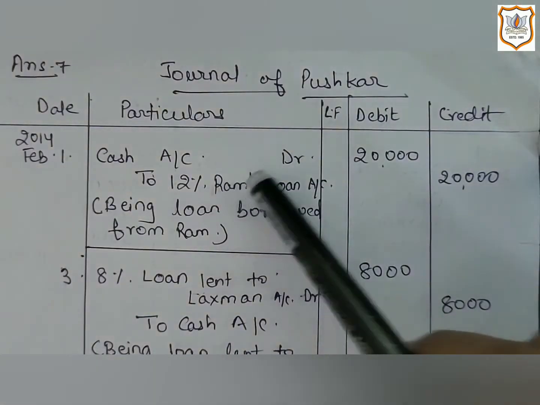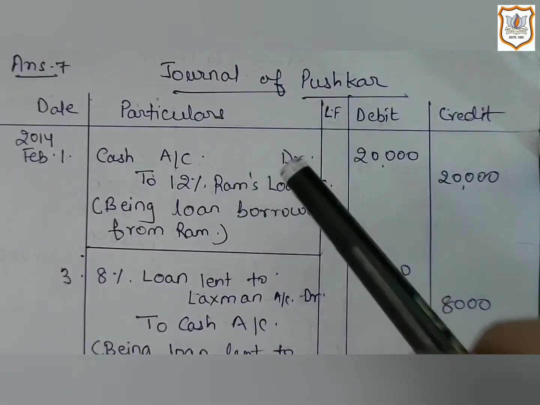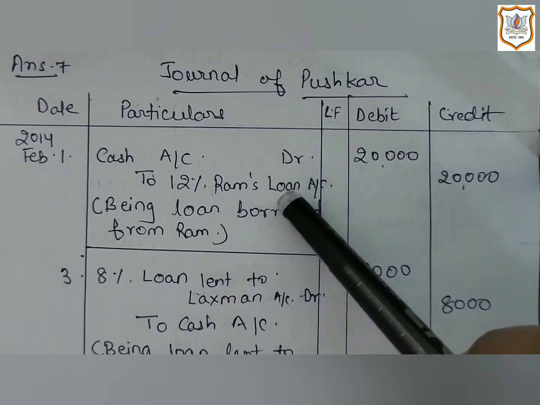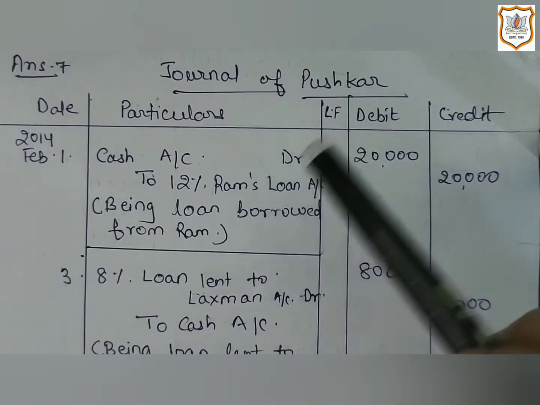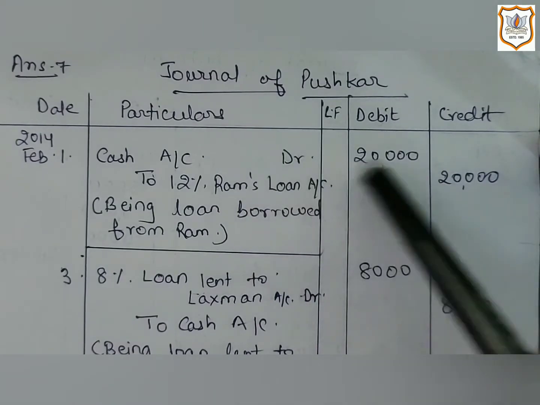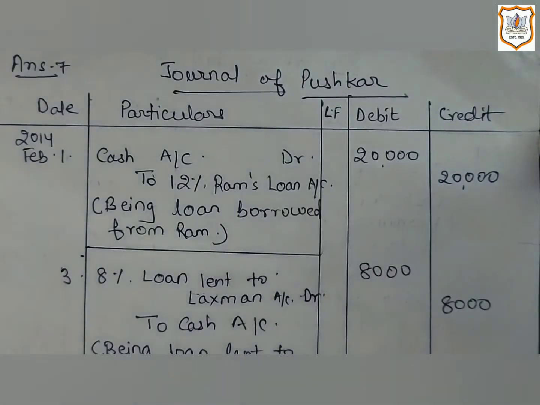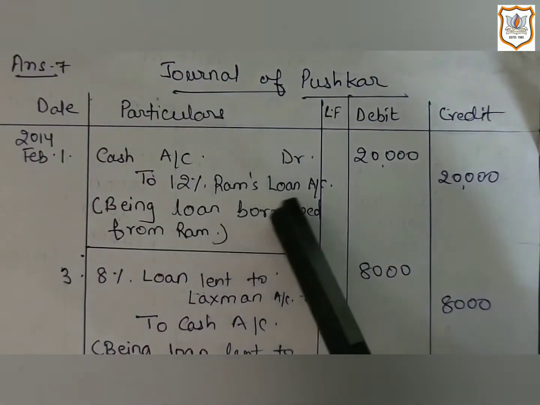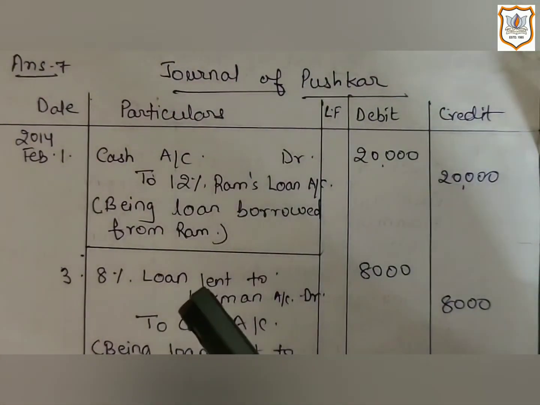Here cash account will be debited as cash is coming in the business, as we have borrowed loan from Ram. So cash is coming in the business. That's why as per real account, cash account will be debited. Now second account is 12% Ram's loan account.